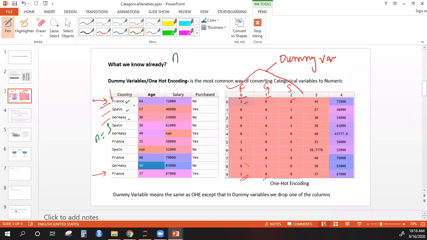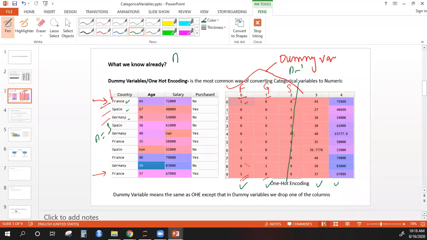So if there are n unique levels, we will only keep n minus 1. For example, here we could drop any one of the 3. So let's say we drop Spain. We drop Spain from the data, so we will have France, we will have Germany, but we won't have Spain. So we will have one lesser column when we talk about dummy variables.